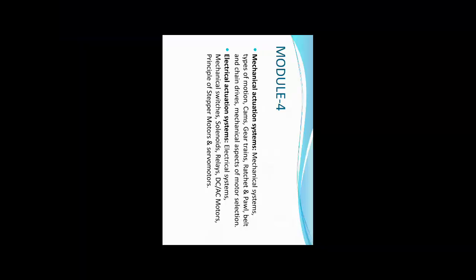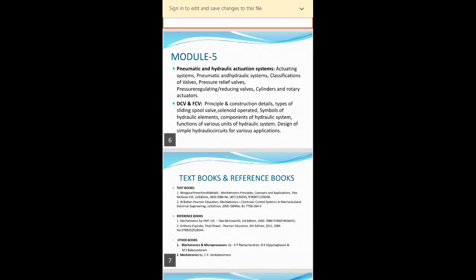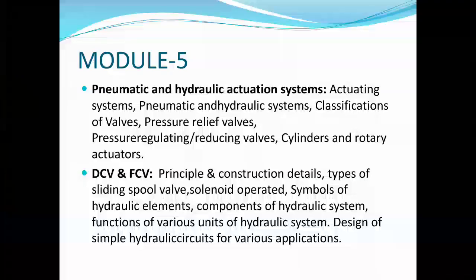The last module, module 5, is about pneumatic and hydraulic actuation systems and DCV and FCV, that is a directional control valve and a flow control valve. So first half is pneumatic and hydraulic actuation systems.